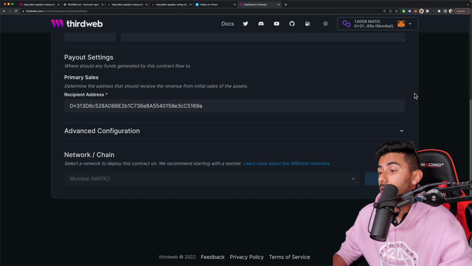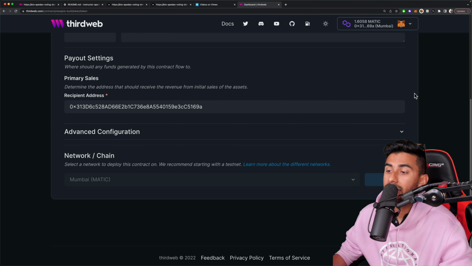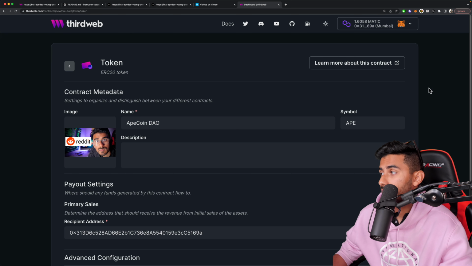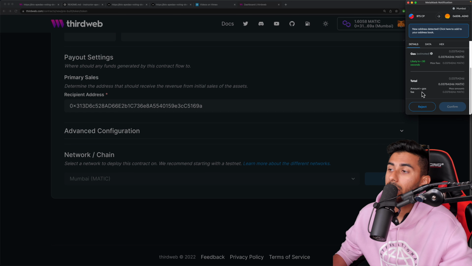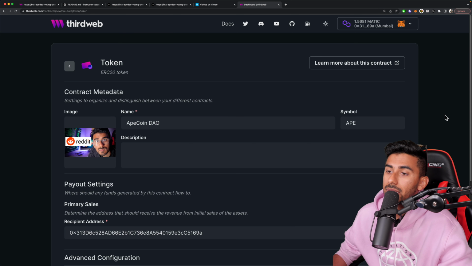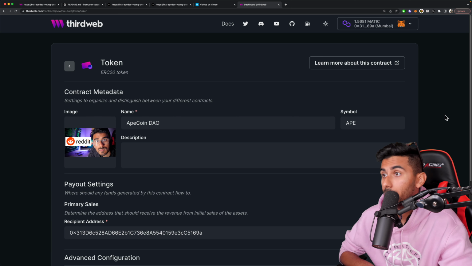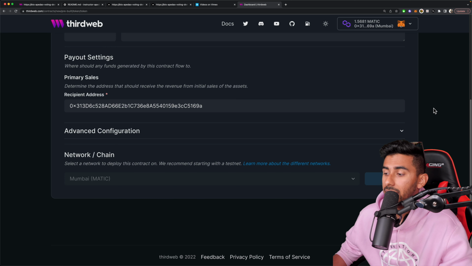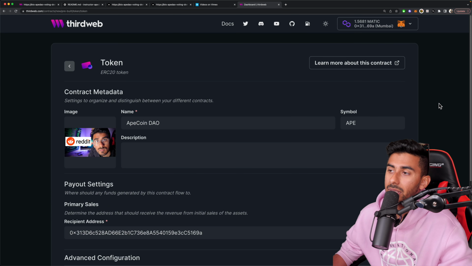Once we're good on that, it's going to take a second, but it's going to take us to the next page where it says you're done building out your token. Once we're done building out our token, all we need to do is distribute this token and give the ApeCoin to ourselves. Now it took a while, but it popped up the second confirmation, so I'm going to hit confirm. Once that's confirmed, we're pretty much good to go. That's still going to take maybe 30 seconds, a minute. Let's just wait for it.